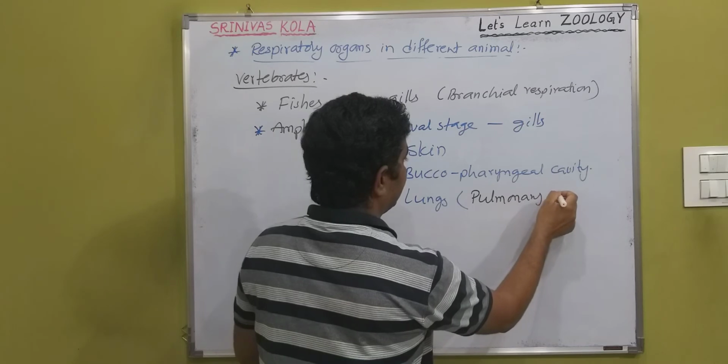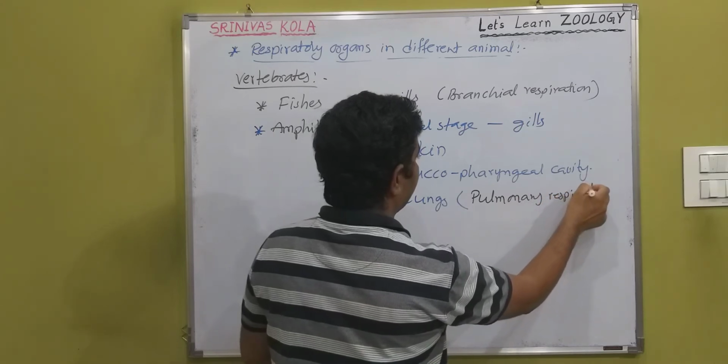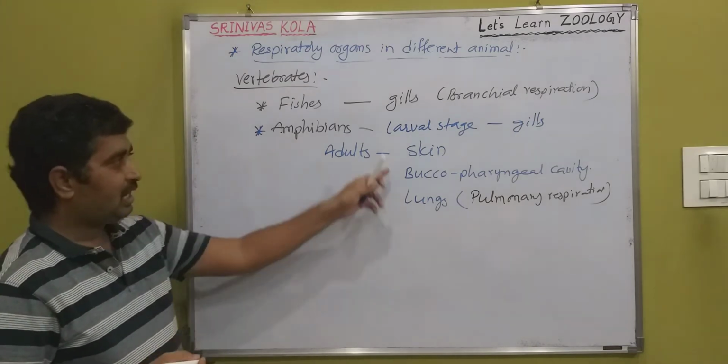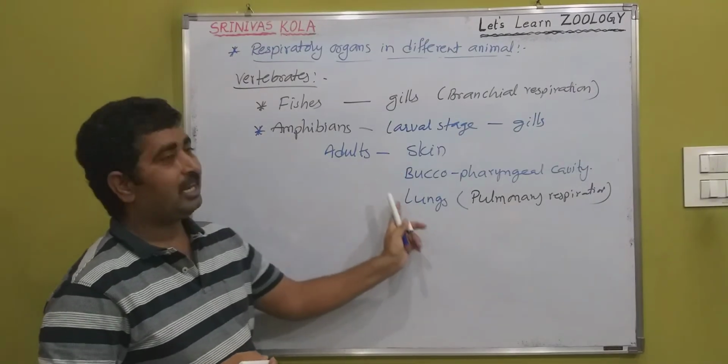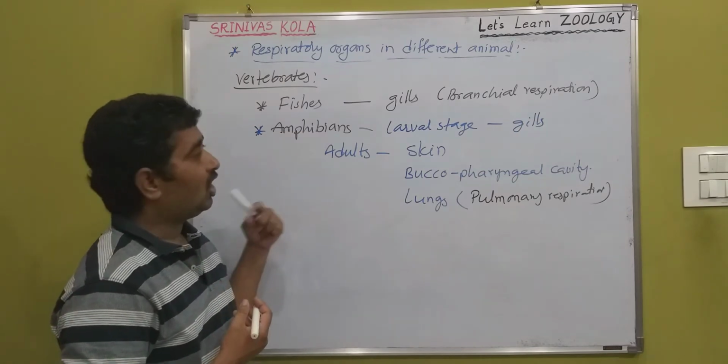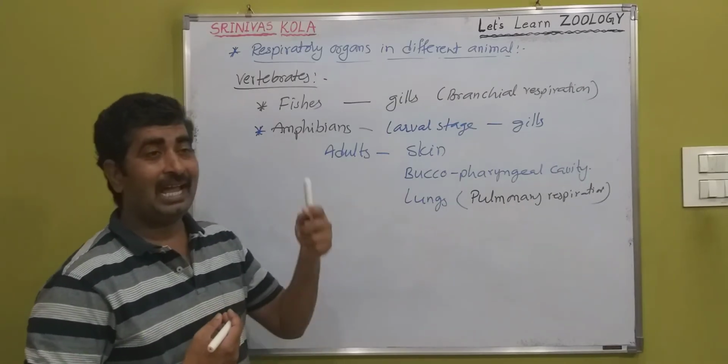In amphibians, different habitats have different patterns, and most of the organs depend upon the habitat.